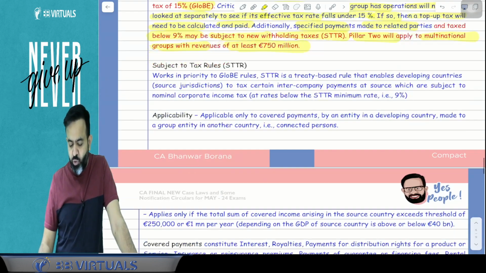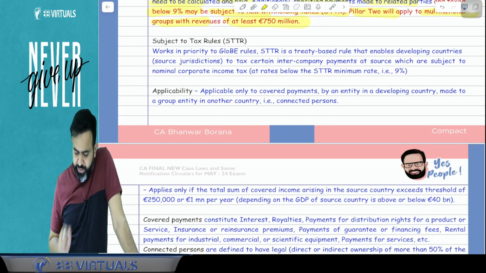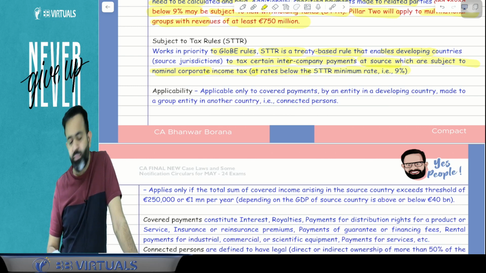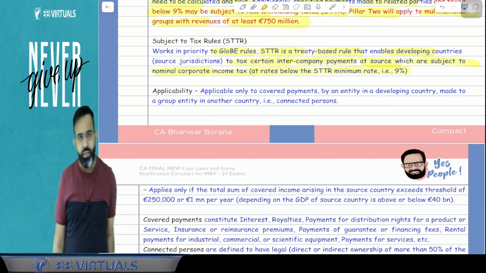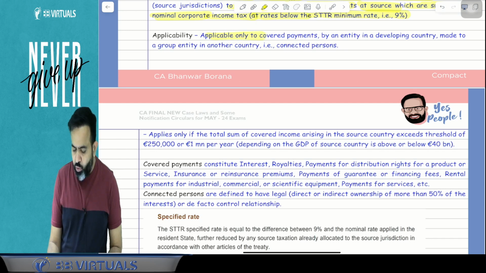Now guys, the subject to tax rule, or STTR. Now what is the STTR? STTR works in priority to the GloBE rules. STTR is a treaty-based rule that enables a developing country, that is, the source jurisdiction, to tax certain intercompany payments at source, which are subject to nominal corporate income tax at rates below the STTR minimum rate of 9%. Applicability: when is this STTR applicable? Here, STTR is applicable only to covered payments.